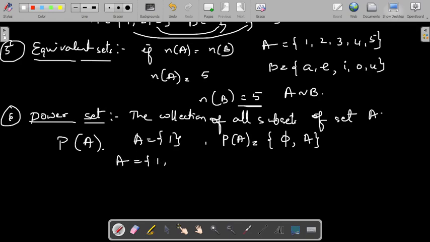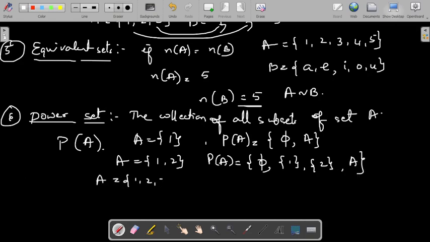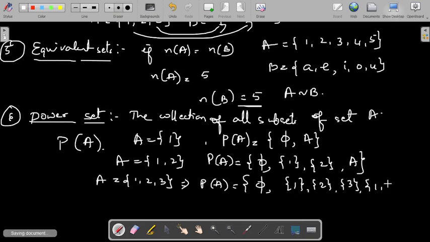For example, one more, A equal to {1, 2}. P of A will have the empty set, which is always a subset, then {1}, then {2}, then {1, 2}. Then if A equal to {1, 2, 3}, you have to list all its subsets. P of A will be equal to the null set, {1}, {2}, {3}, then {1, 2}, then {2, 3}, then {1, 3}, then set A. So these are its subsets.